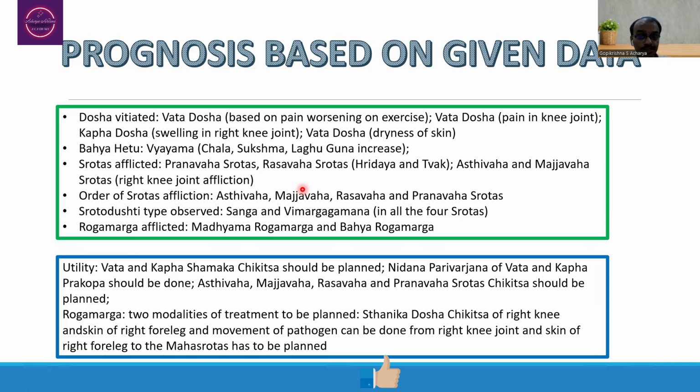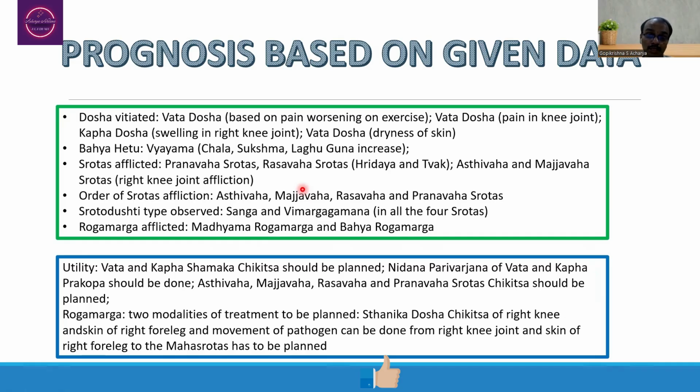Kapha dosha association is predicted because of the swelling present in the right knee joint. Plus, Vata dosha vitiation is predicted because of the dryness of the skin observed in the right foreleg region. So, when you think about the Bhashya Hetu, here probably it may be the Vyayama.